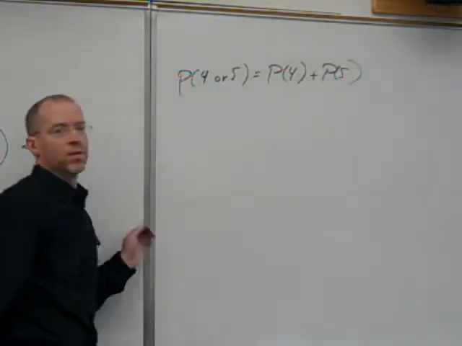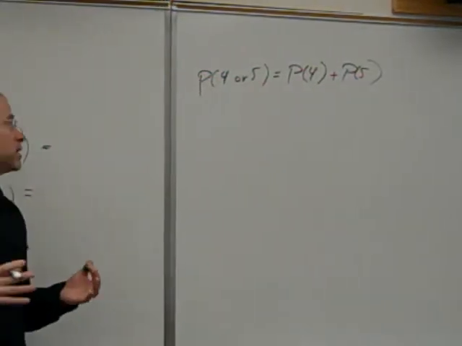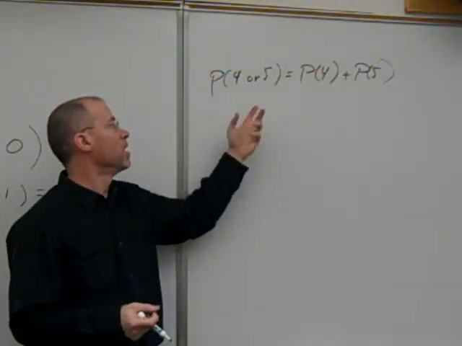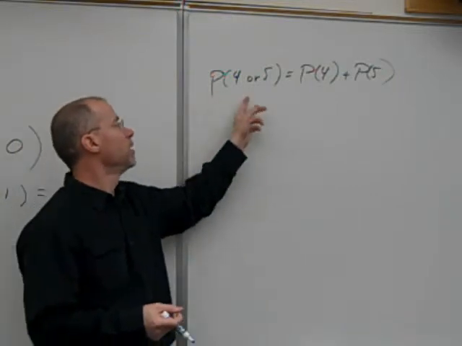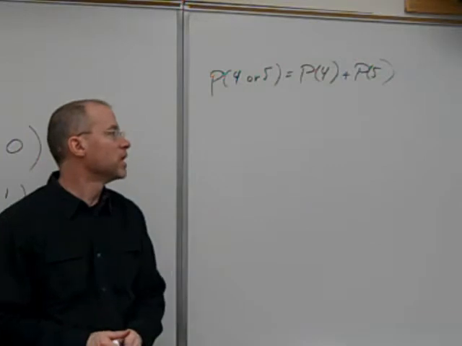But it's fairly obvious, right? This is an OR probability with 2 disjoint events. It can't be 4 women and 5 women at the same time. It's either one or the other or something else. So the probability of 4 or 5 is added together. So you're going to have a couple of calculator procedures, and then you'll just add the results.